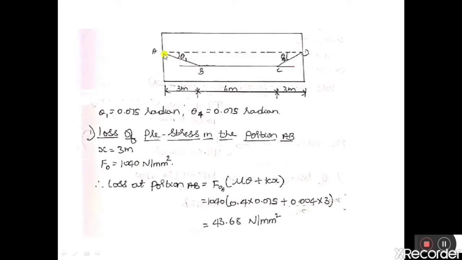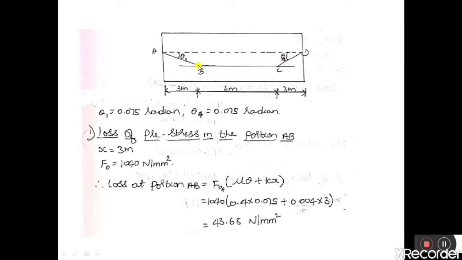So let us consider a beam. This is a beam of span 12 meter. As per the question, the beam has a cable profile with a horizontal profile for a length of 6 meter at its central span. So from here to here it is 6 meter, horizontal, and on either end, for a length of 3 meter, the cable has a sharp slope. Here it has a slope at an angle of 0.075 with respect to the horizontal plane.